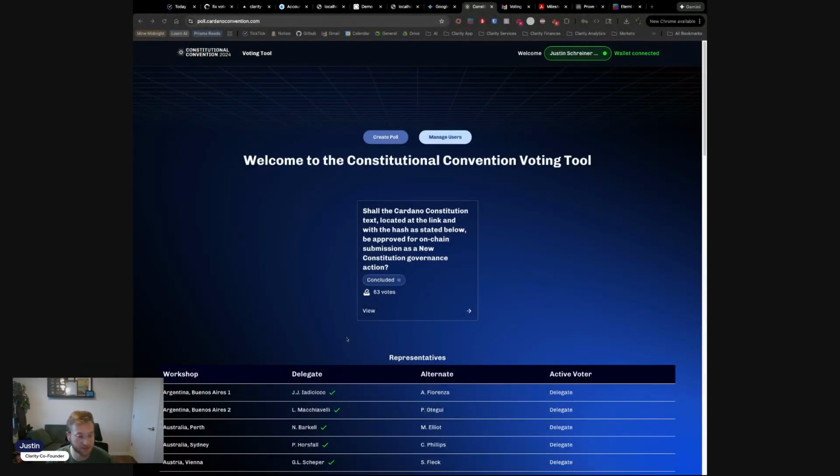I'm one of the co-founders of Clarity, and today I'm going to be showing you our voting tool that we made for the Cardano Constitutional Convention that was held in Buenos Aires late last year. Before we get into it, this is just a showcase of how Clarity can use some of our voting capabilities that we've built over the last several years of being involved in recording governance on the blockchain. So this shows how we can take those capabilities and wrap them in a custom tool for a custom business case. In this case, this was to hold the Cardano Constitutional Convention. So you'll see how we could tailor our tools to fit this need.